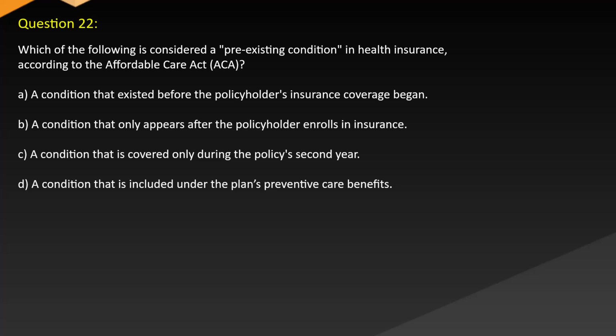Question 22. Which of the following is considered a pre-existing condition in health insurance according to the Affordable Care Act? A. A condition that existed before the policyholder's insurance coverage began. B. A condition that only appears after the policyholder enrolls in insurance. C. A condition that is covered only during the policy's second year. D. A condition that is included under the plan's preventive care benefits.